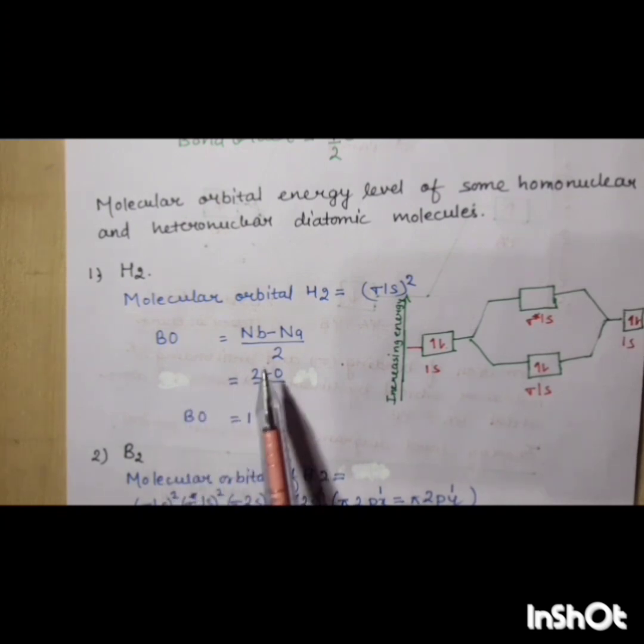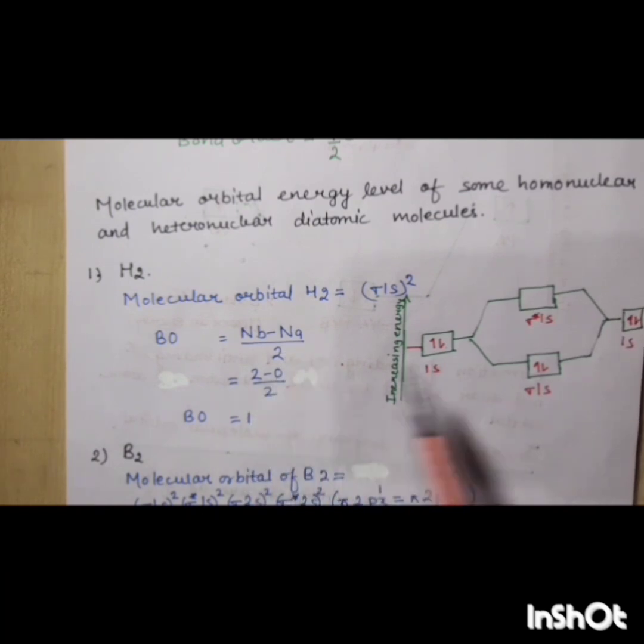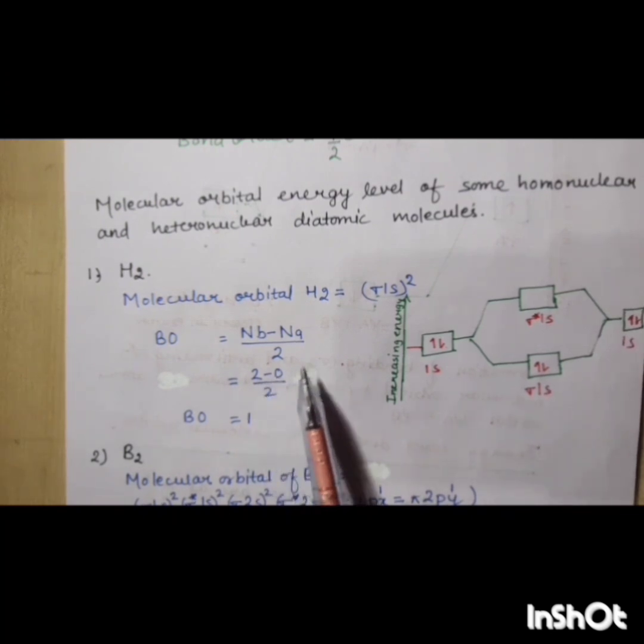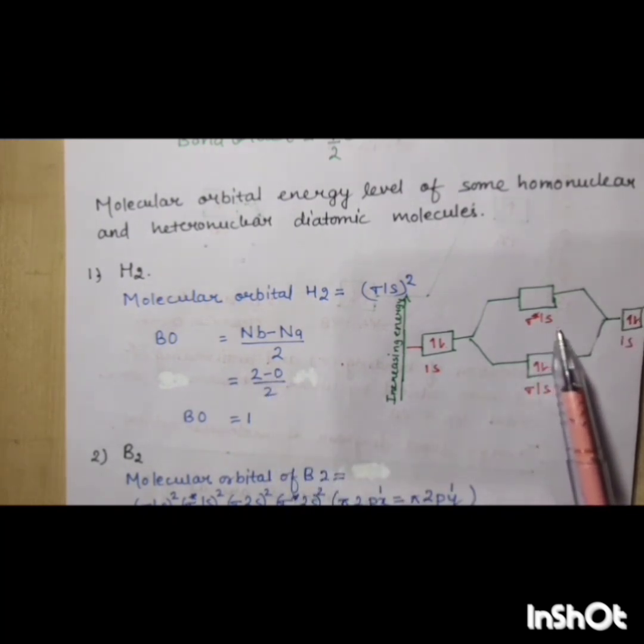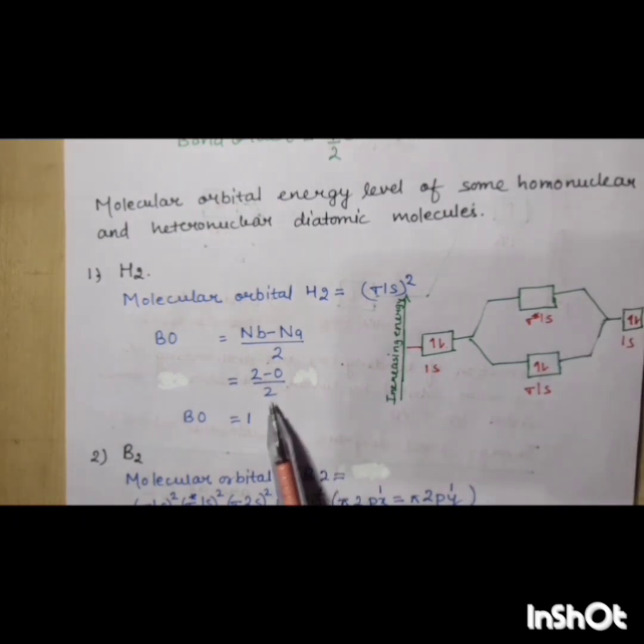So bond order is here (Nb minus Na) upon 2. Here only the bonding molecular orbital carries 2 electrons. So 2 minus, anti-bonding does not carry any electron, 2 minus 0 by 2. So bond order is 1.